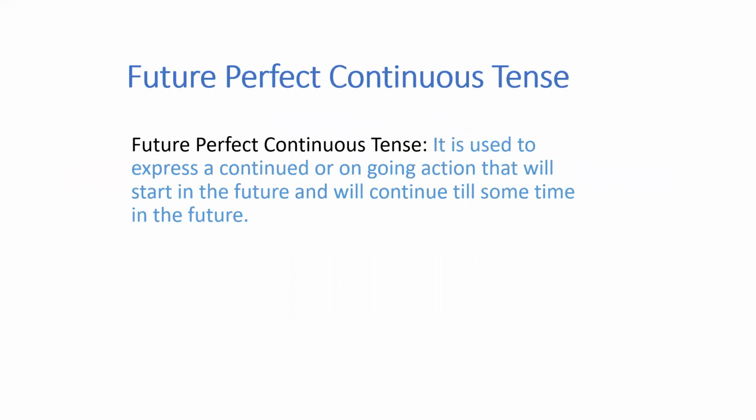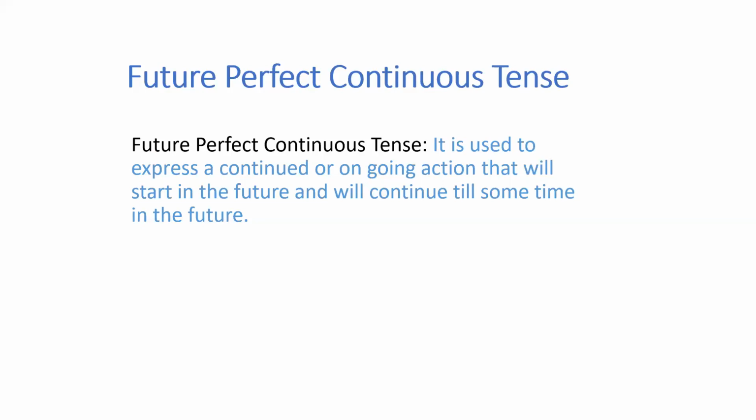Now check. Future perfect continuous tense. It is used to express a continued or ongoing action. This action is continuing. So continued or ongoing action that will start in the future. Again, when will this start? This will start in the future and will continue till sometime in the future. So to express such actions, you will be using the future perfect continuous tense, right?